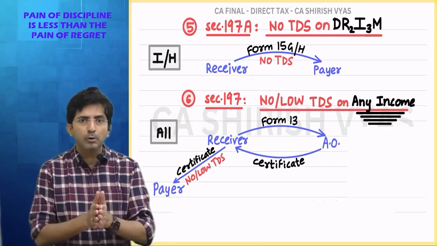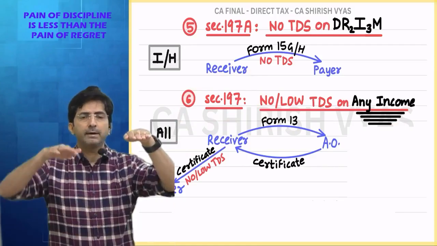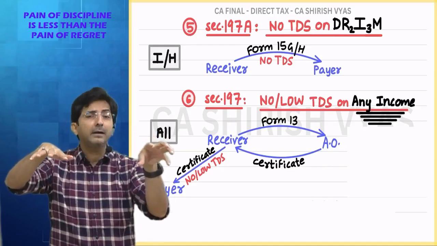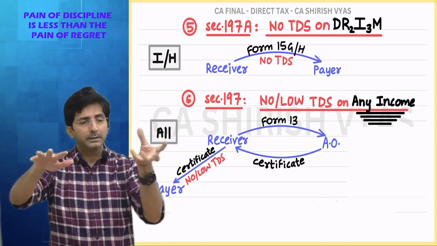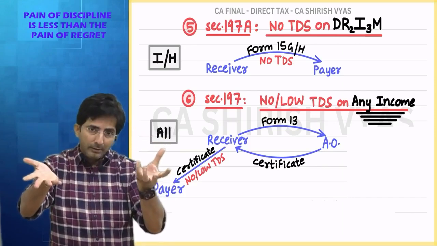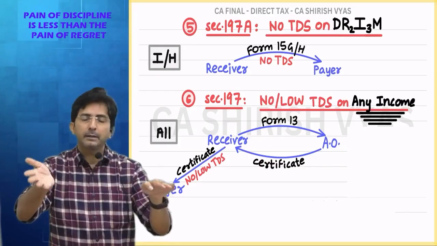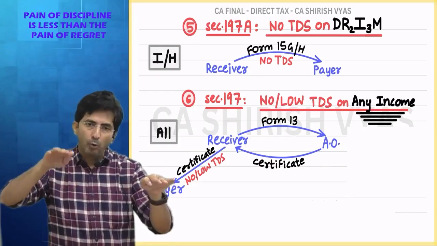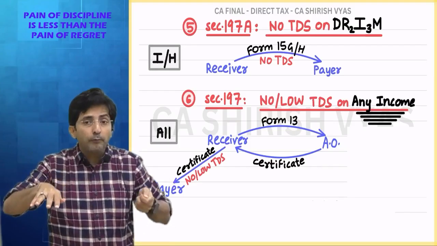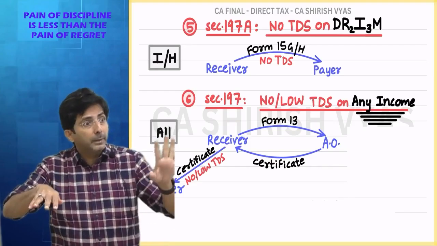Now tell me the distinction. Look, 197A and 197. This is specific, this is general. This is for dream income, this is for all income. This is for individual HUF, this is for all assessees. Here TDS will stop. Here TDS will stop or it can be lowered also. No and low, both facilities are available. Here you have to fill form 15G directly to the payer.